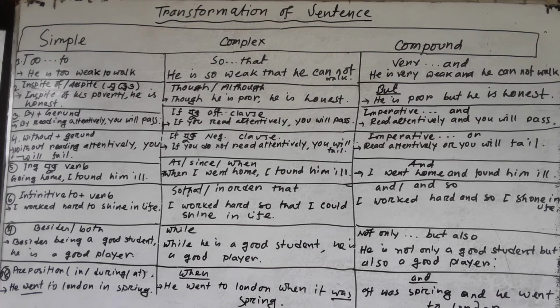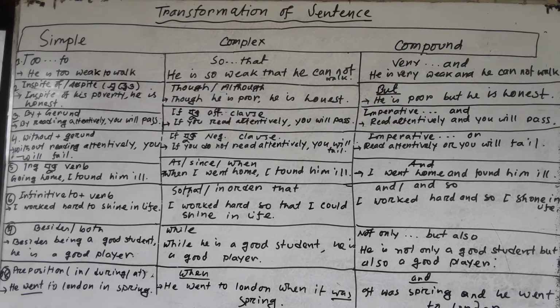My dear learners, let's go to the last rule of today's lecture, that is rule 8, use of preposition in simple sentences. Preposition plus time, if it is in a simple sentence, then in a complex sentence we have to use when, and in a compound sentence we have to use and. Here one example is given in rule 8, that is what? He went to London in spring. That means in spring, in plus preposition plus time.